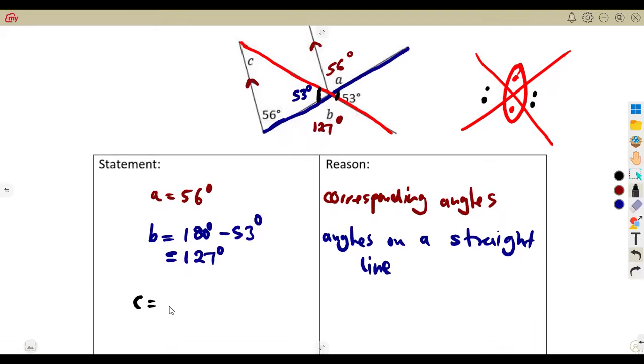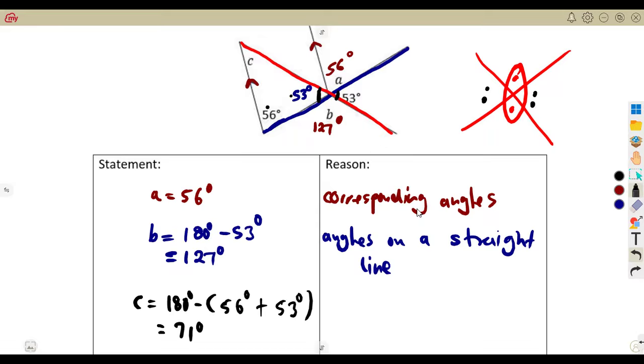So C was going to be 180 degrees minus the other angles inside of the triangle, the 56 degrees and the 53 degrees. This gives us our angle C, which is 71 degrees if you simplify properly. So that is how we could have calculated this one.